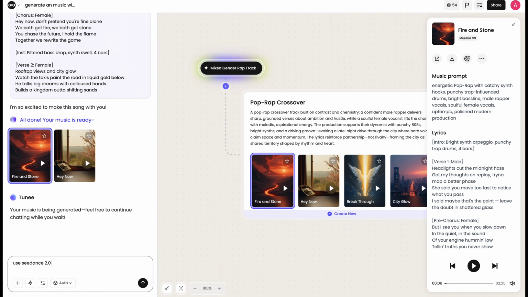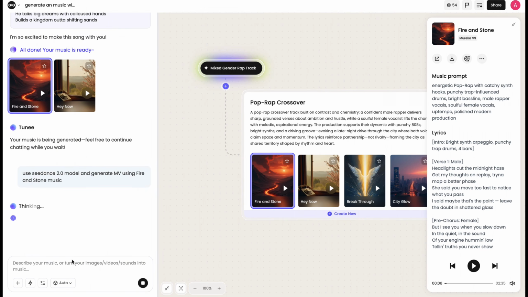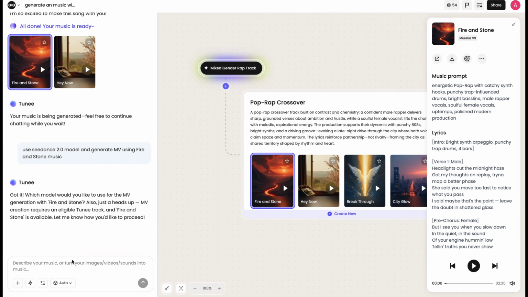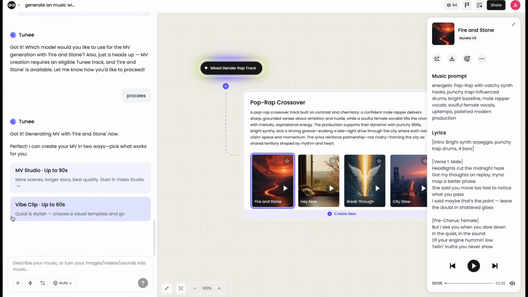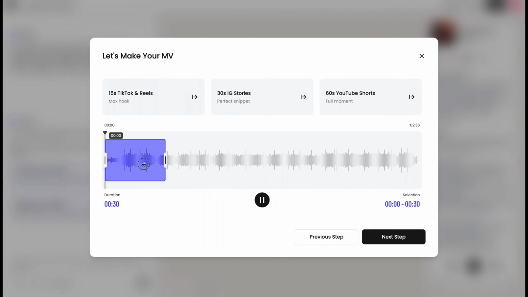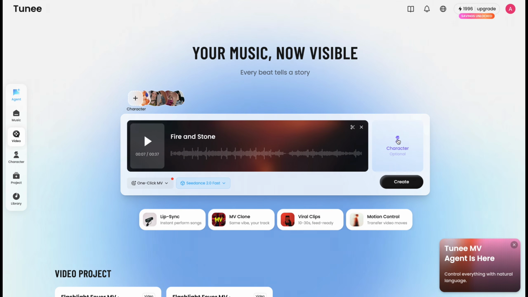Now let's turn this music into a full music video. I'll simply enter the prompt and use the Seedance 2.0 model. For this example, I'll type create a music video for the Fire and Stone song. Then proceed to music video generation. Next, select the duration and choose which part of the song you want to use in the video. Click next, and it automatically adds that section as the reference track.